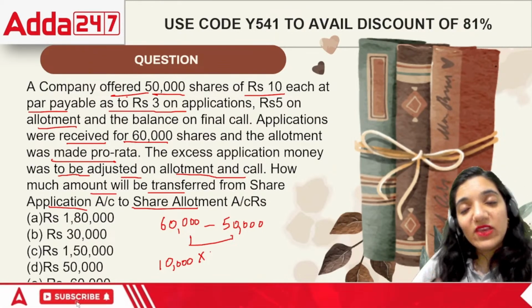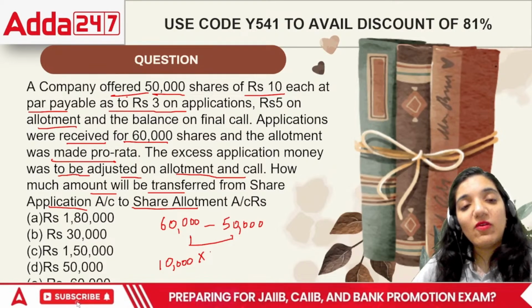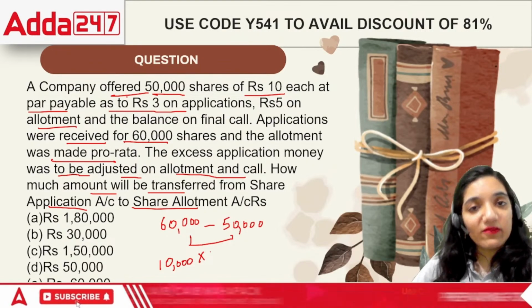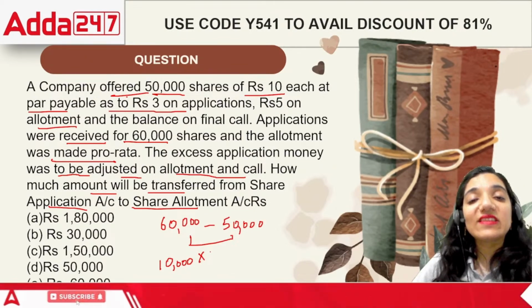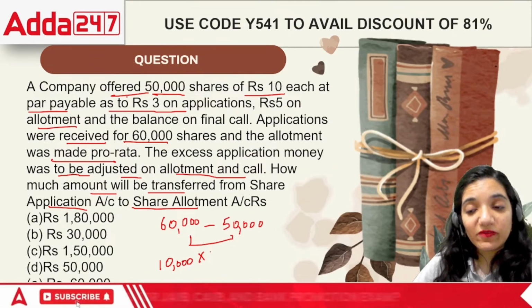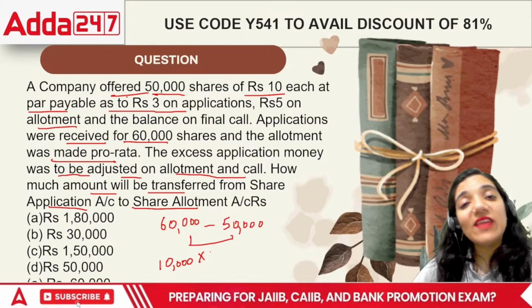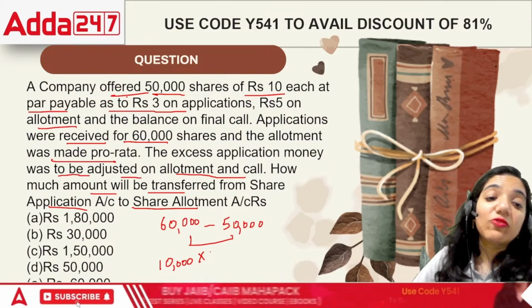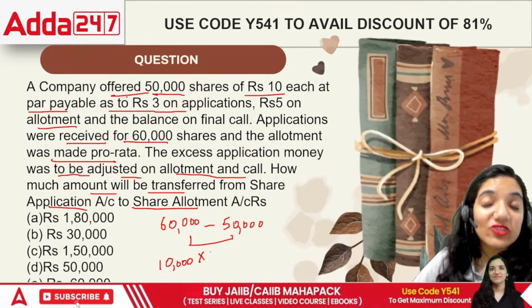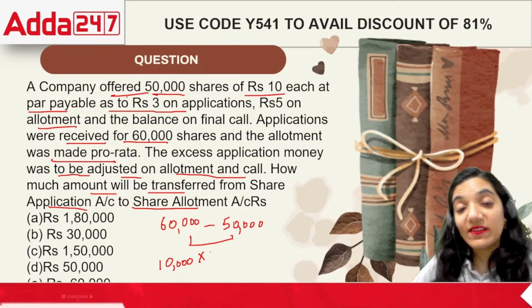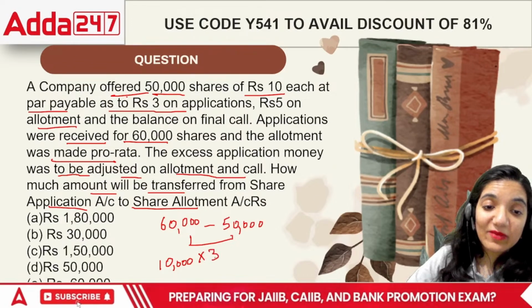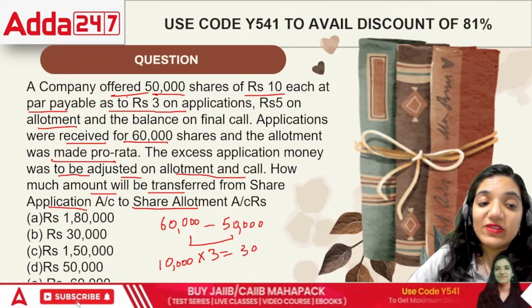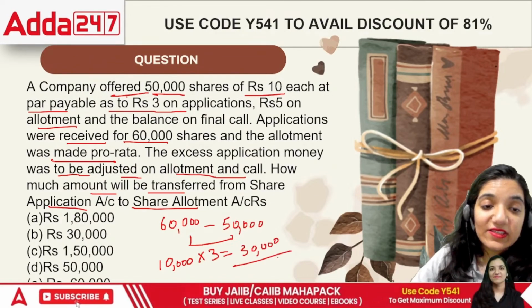They said we are just paying the application right now. After this, we have to pay allotment, then the first call, then the final call. Even if we have paid excess today, later on you will be asking for the next payments as well. Why don't you adjust the money that we gave today for the future payments? And that is correct. The excess was 10,000 shares multiplied by 3.